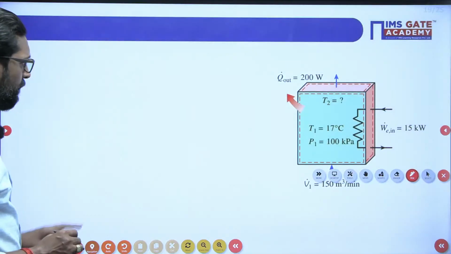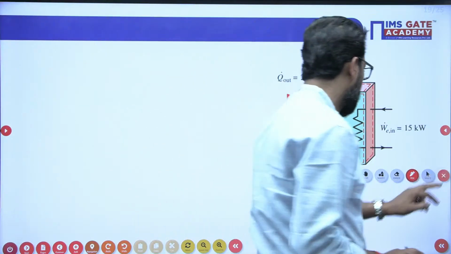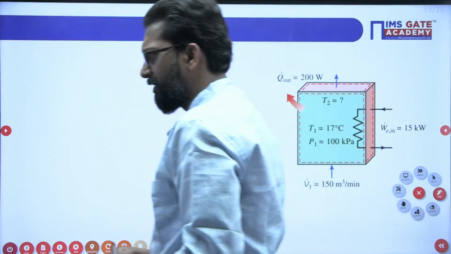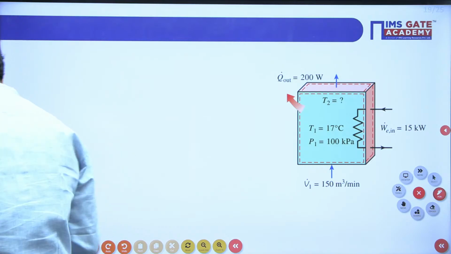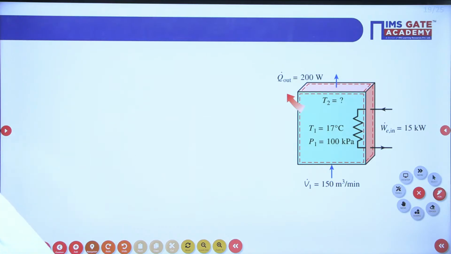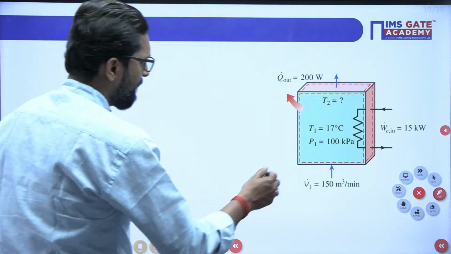Now let's apply this equation in a very basic problem. Please read this question. It says there is a heating section.